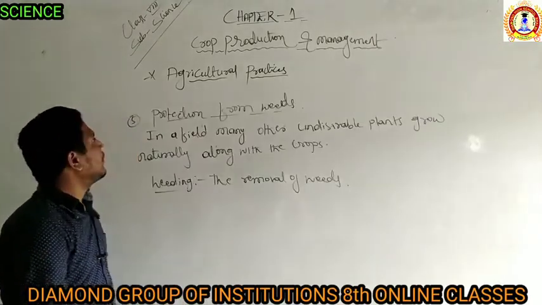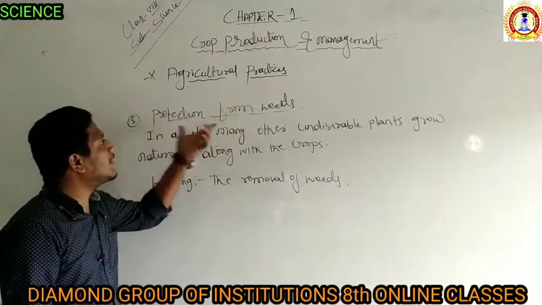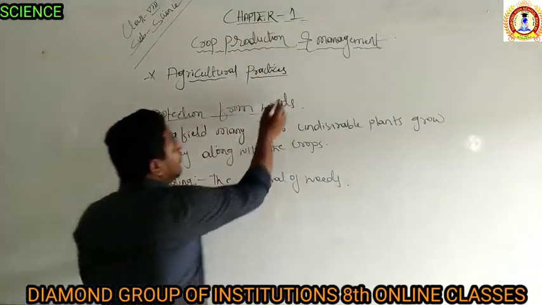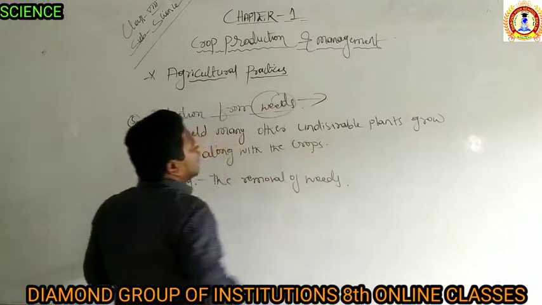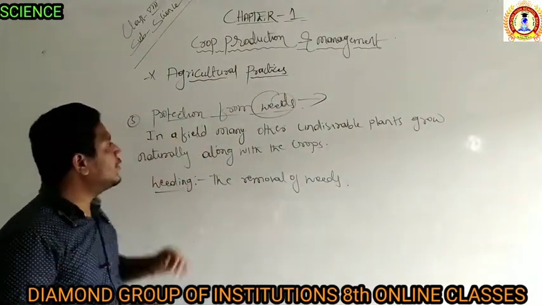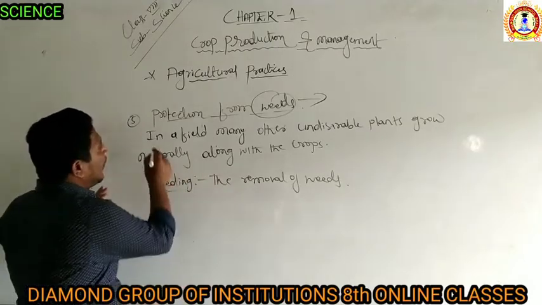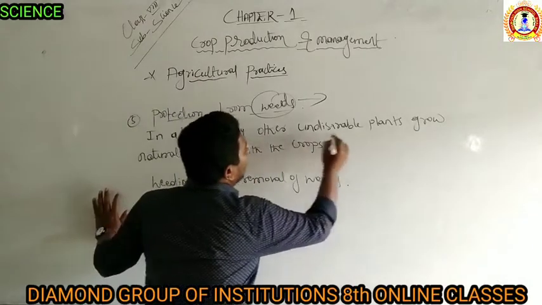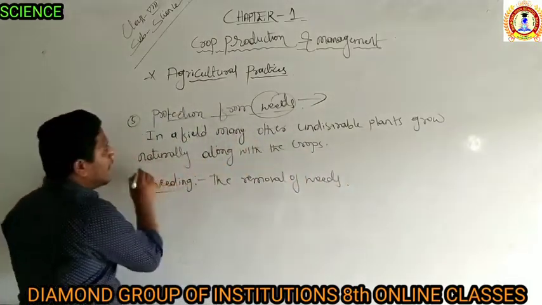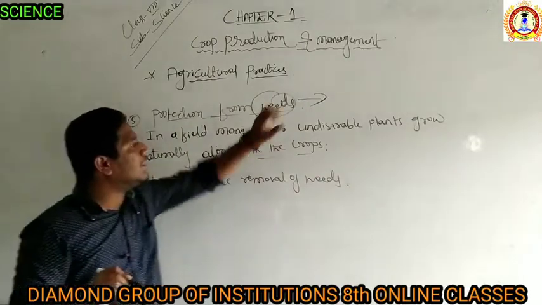So now the fifth agricultural practice we are discussing is the protection from the weeds. What are the weeds? In Kannada we say hullugodu, right? They are unwanted plants which grow along with the crops naturally, right? So in the field many other undesirable plants grow naturally along with the crops. So they are called the weeds, right?